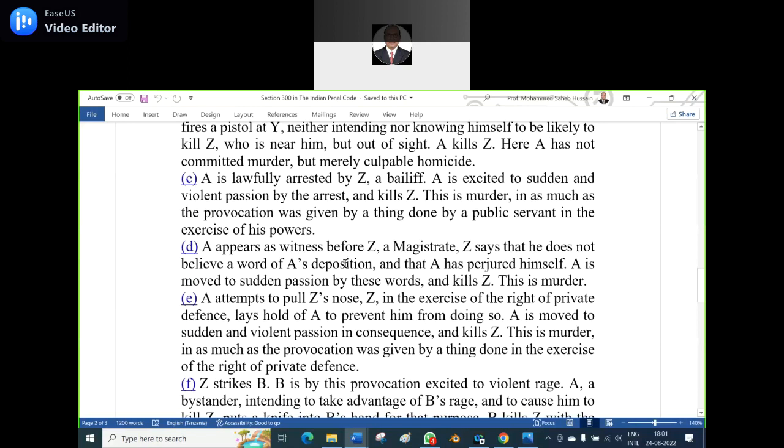A appears as a witness before Z, a magistrate. Z says that he does not believe a word of A's deposition. Whatever A says, he could not rely on it or believe it, and that A has perjured himself. A is moved to sudden passion by these words and kills Z. This is purely a murder. Why?